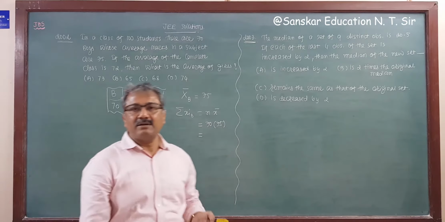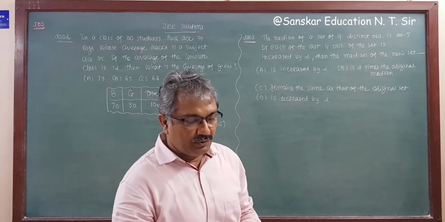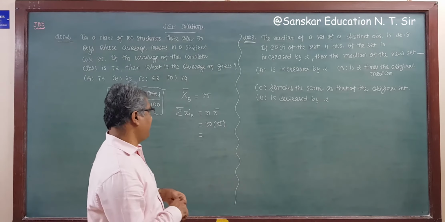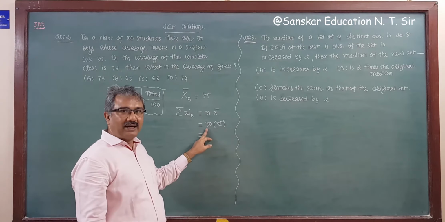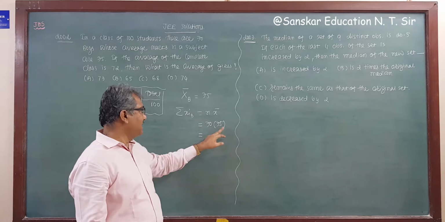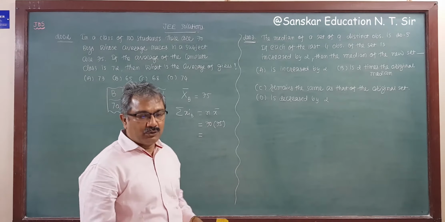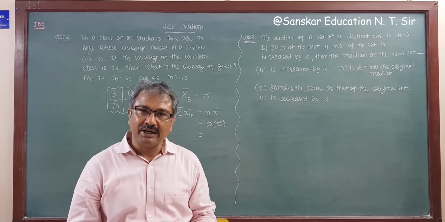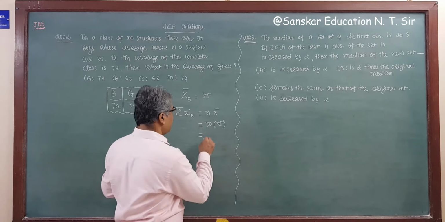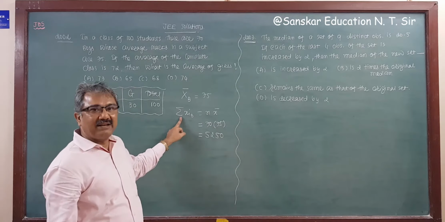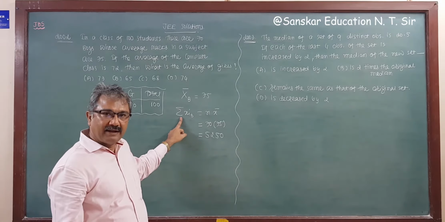So this is that you want to find out, that is 75 into 70, right? So 7 7s are 49 and then 7 5s are 35, right? So it is 5250. So this 5250 is the sigma xi for boys, right?